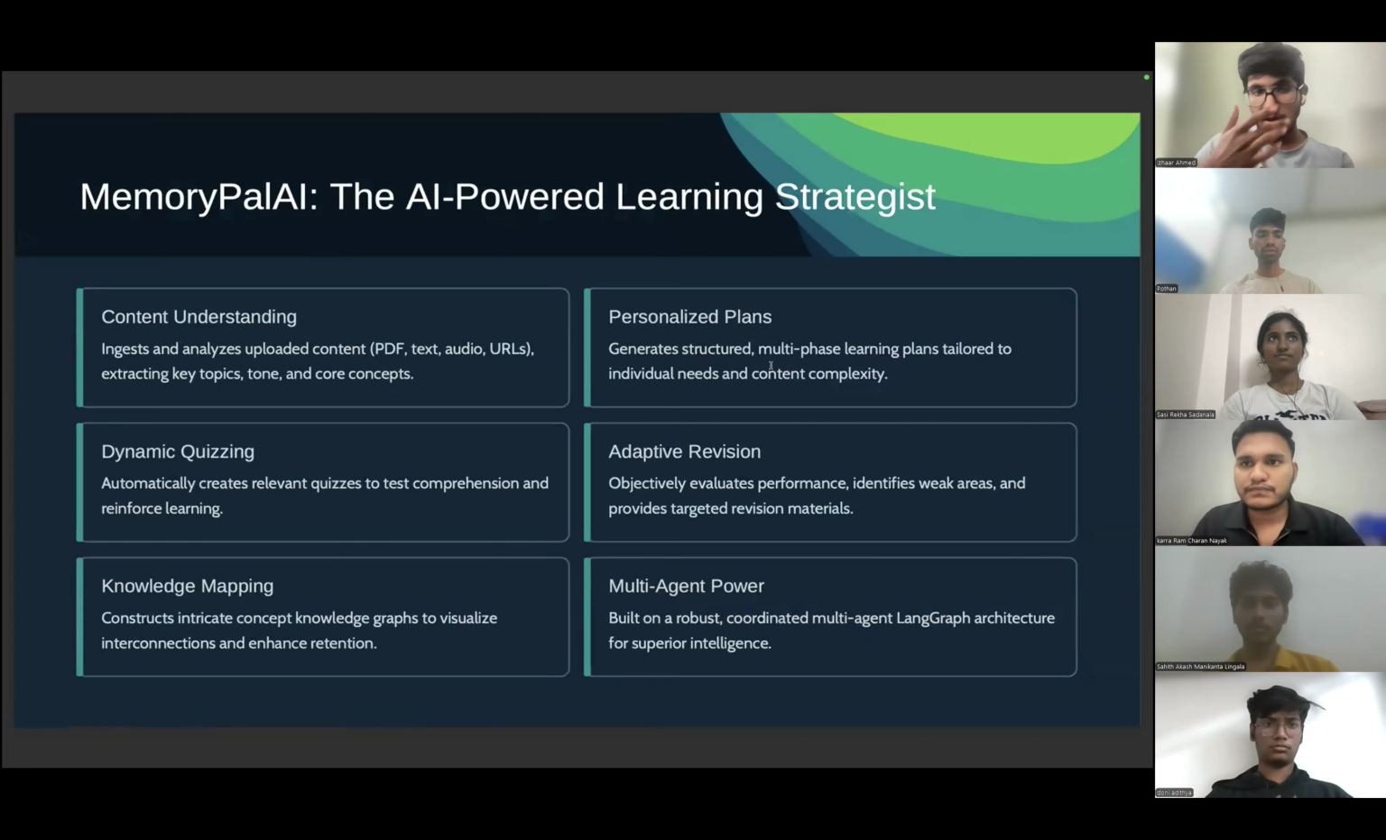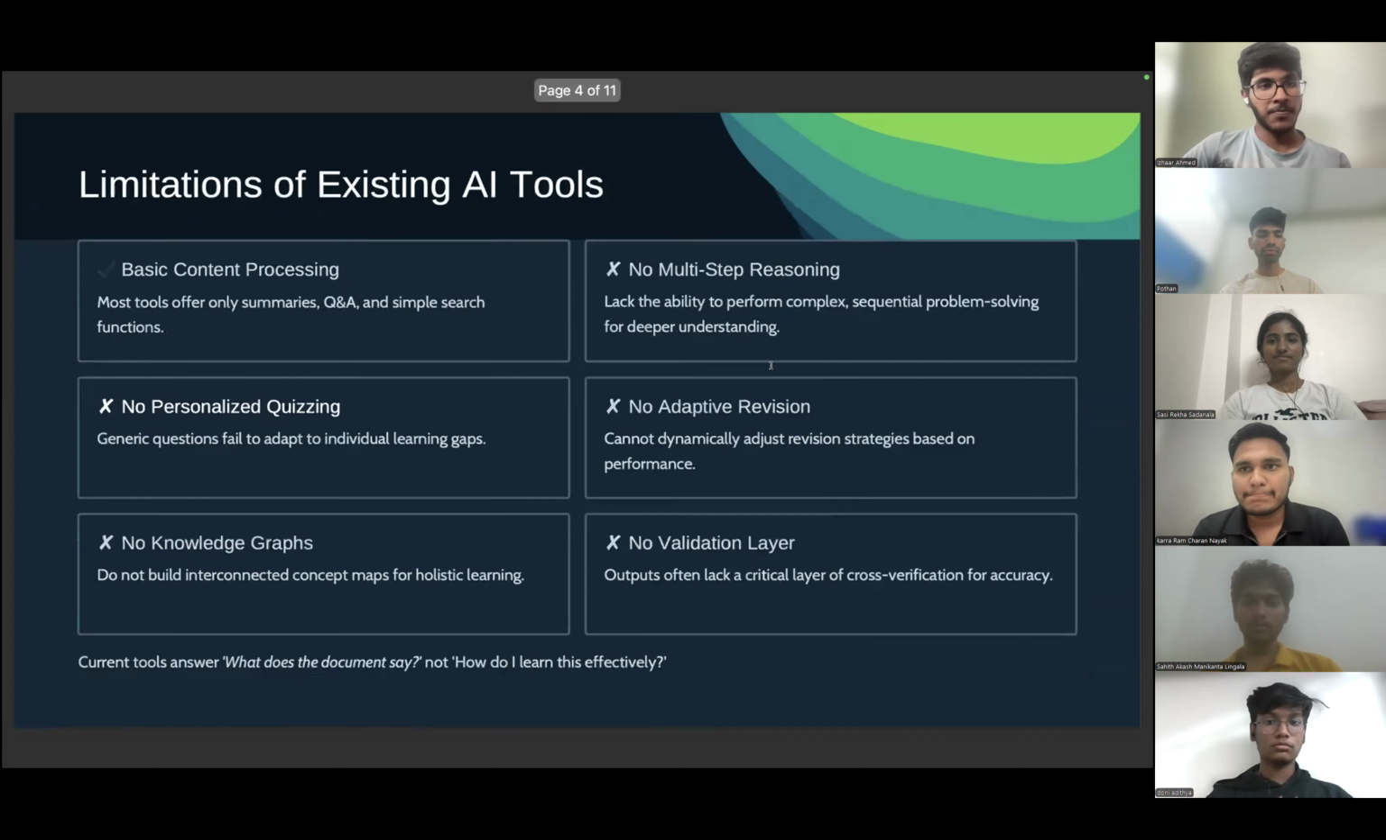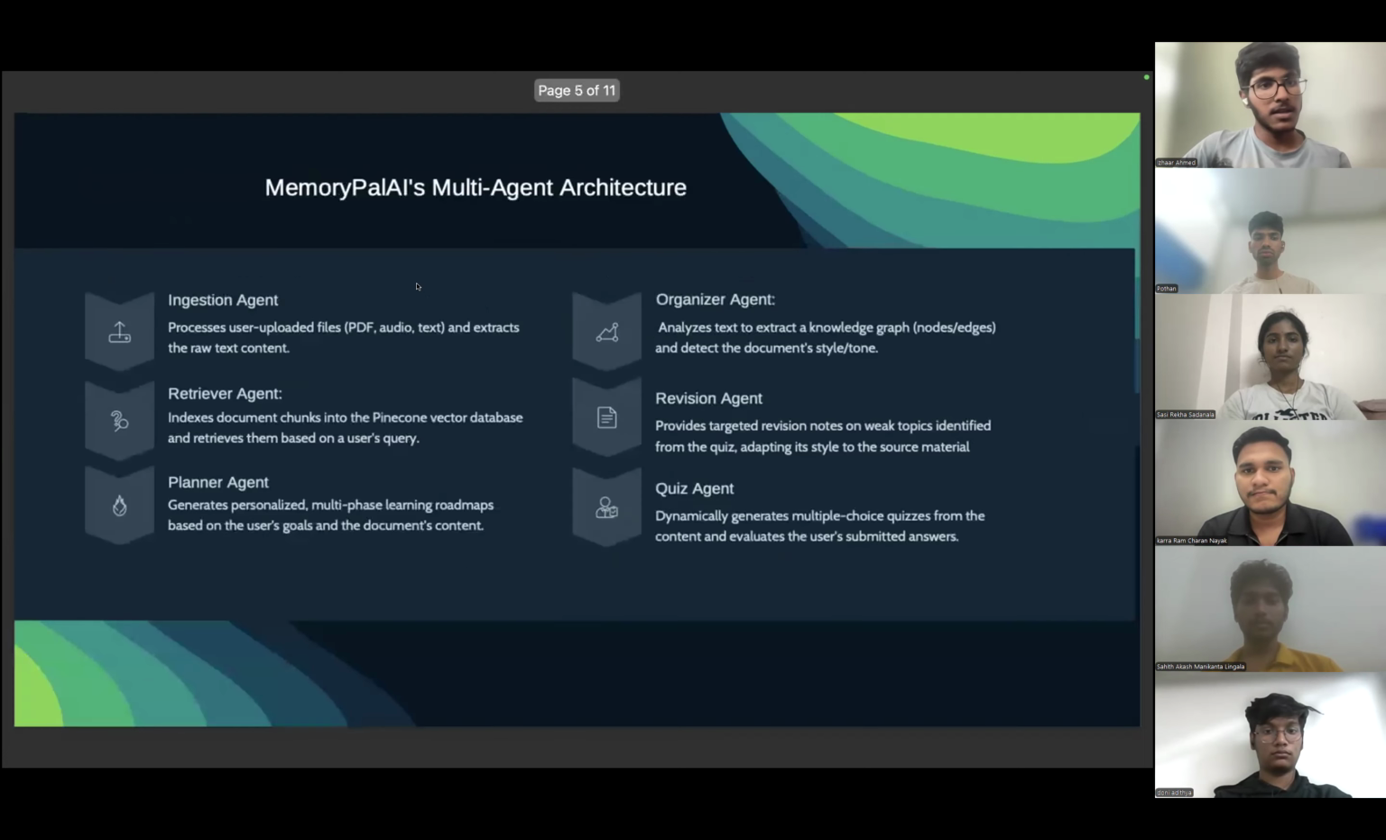So the strategies we have used in MemoryPalAI are content understanding, personalized plans, dynamic quizzing, adaptive revision, knowledge mapping, and multi-agent power. The limitations of existing AI tools are basic content processing, no multi-step reasoning, no personalized quizzing, no adaptive revision, no validation layer, and no knowledge graphs. Current tools only answer what the document says, not how do I learn this document effectively. So this is what our MemoryPalAI does.